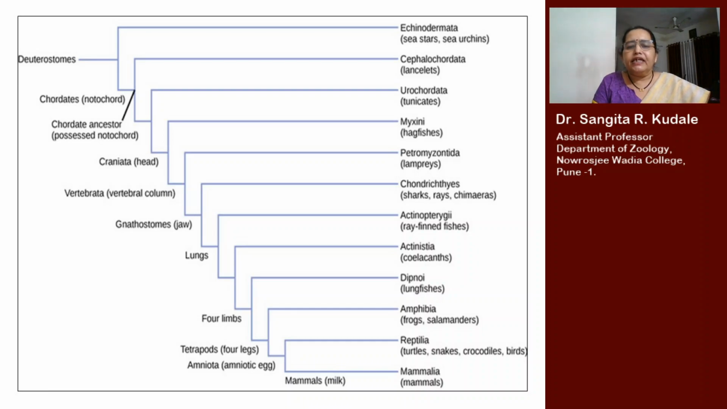Then Actinistia, commonly known as coelacanths. These are fossil fishes. Then the fourth one is Dipnoi. Dipnoi are the lungfishes. Then coming to Tetrapoda. Tetrapoda are the animals which are with two pairs of legs or having four legs. Examples, amphibians, reptiles, and mammals.